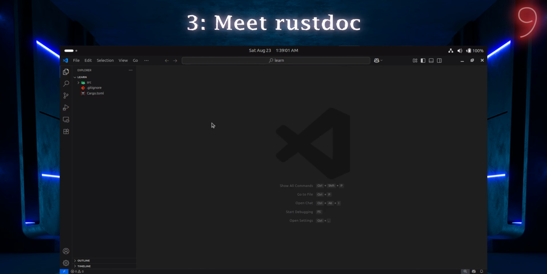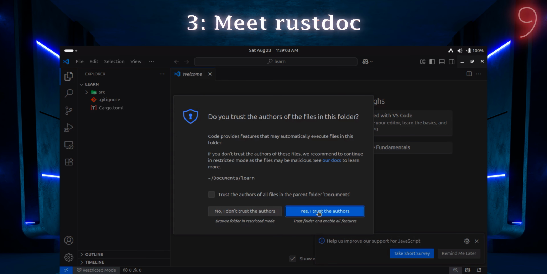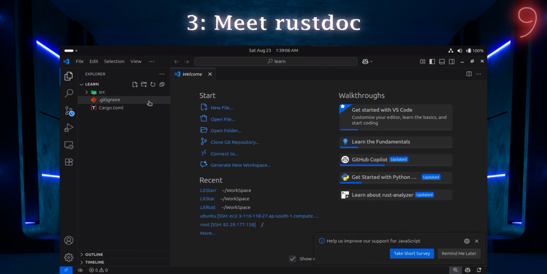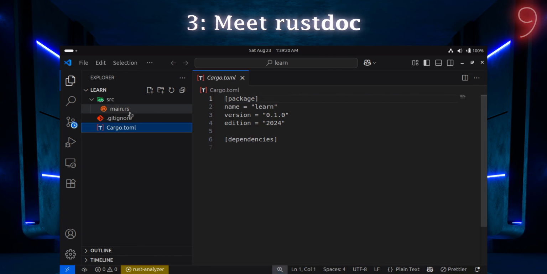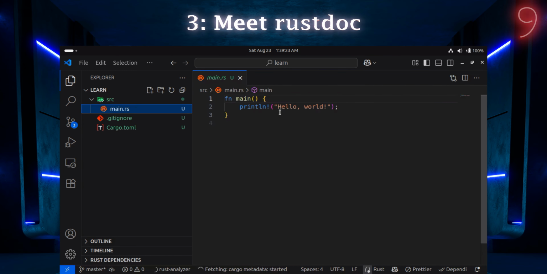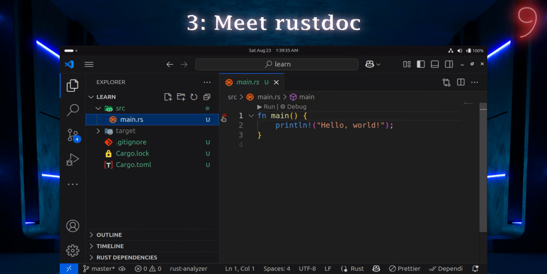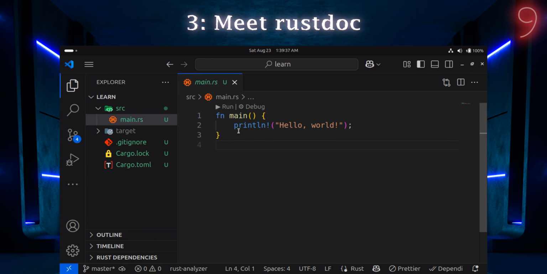Now let me zoom it a little bit. If I zoom a little bit more to show you, perfect. Now we have seen in previous videos what exactly these files contain: Cargo.toml, .gitignore, and main.rs. In this main.rs file we have our hello world function, right? Let me zoom a little bit more to show you properly. So you can see right now we have one function that prints hello world, and that's it, right?